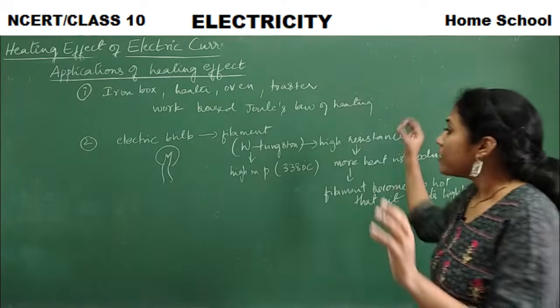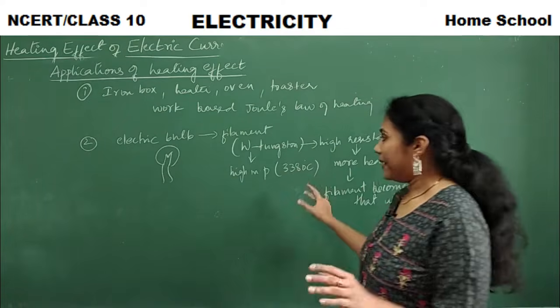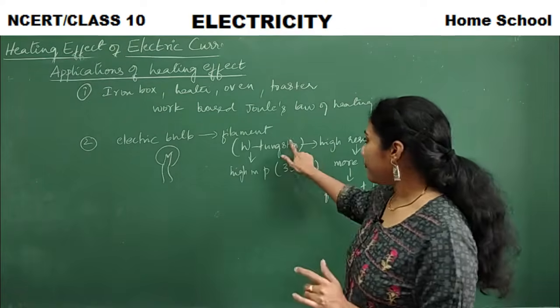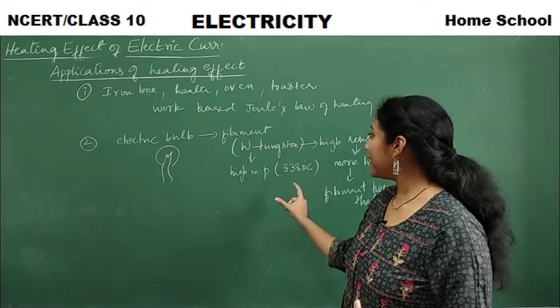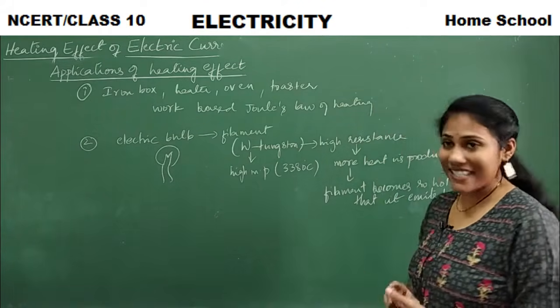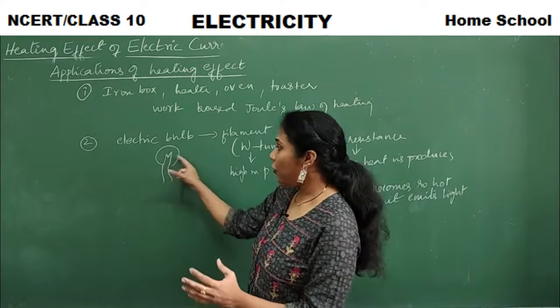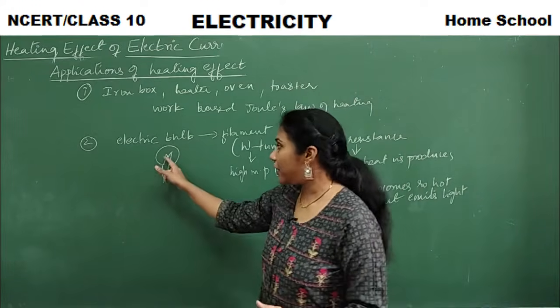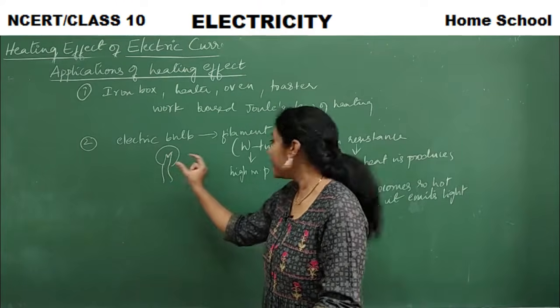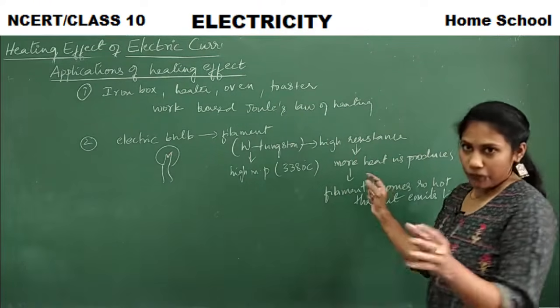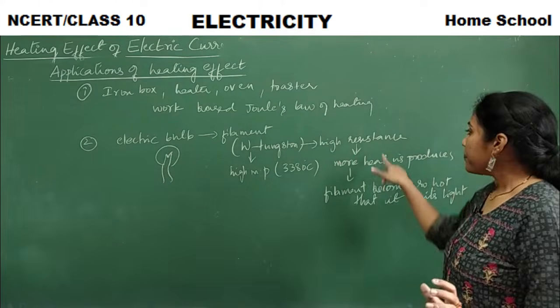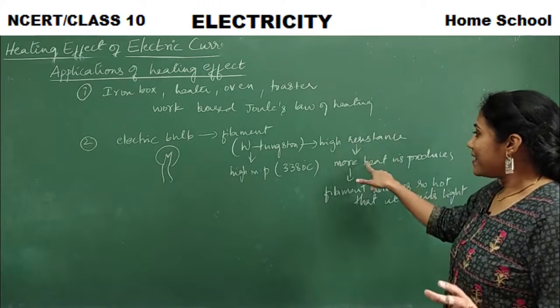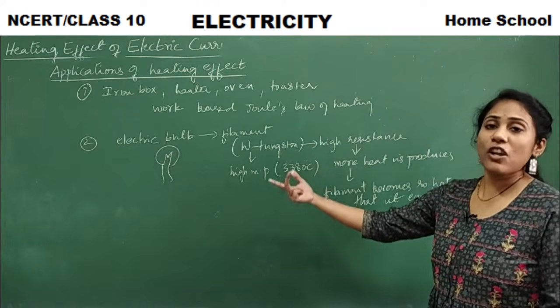Clear, everybody? So a bulb has a filament, a wire-like thing made up of tungsten, with a very high melting point and also very high resistance. When it is connected to a circuit, current will flow through the filament, isn't it? When current flows for some amount of time, due to the high resistance, Joule's law of heating applies.